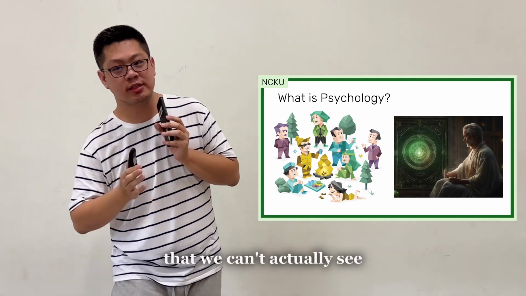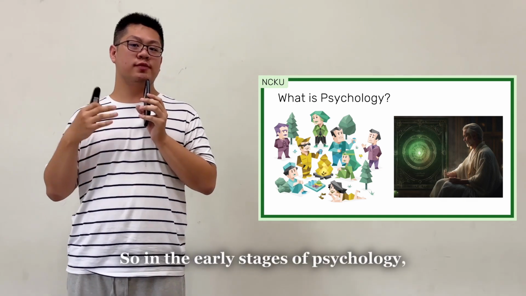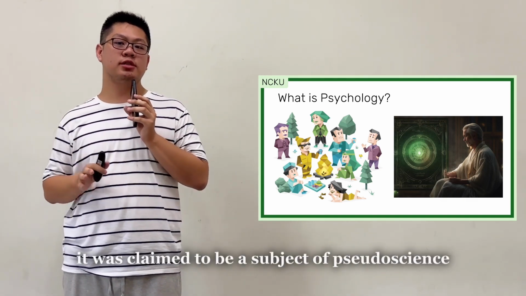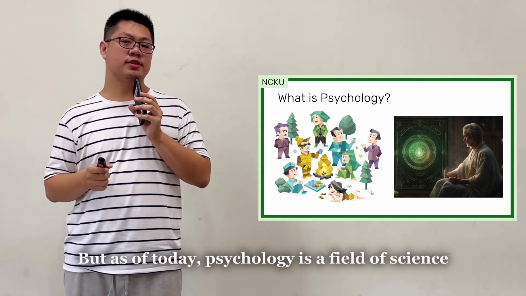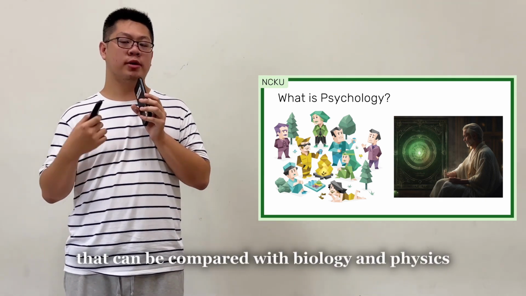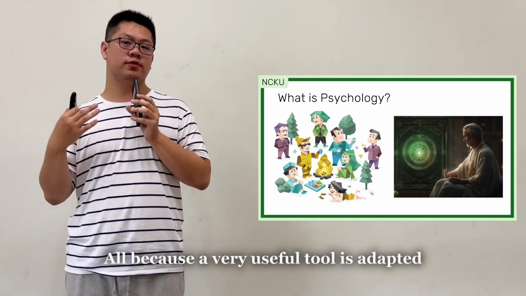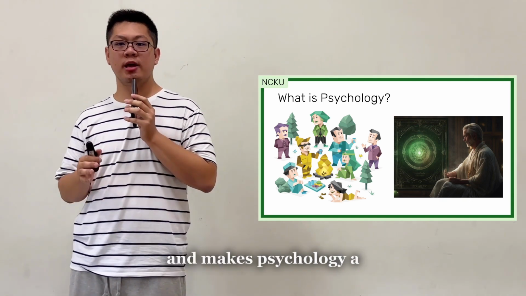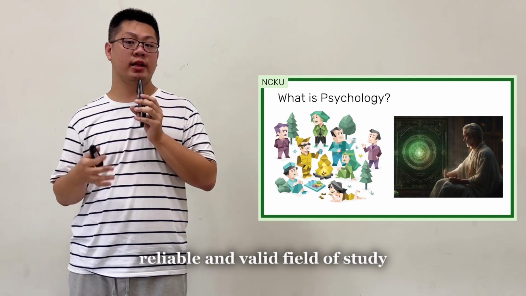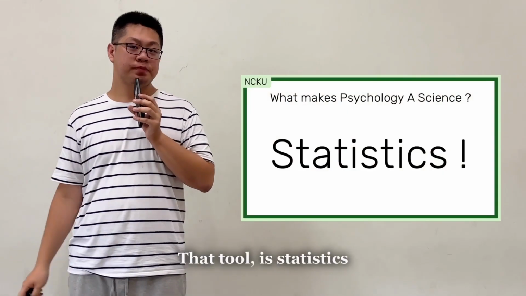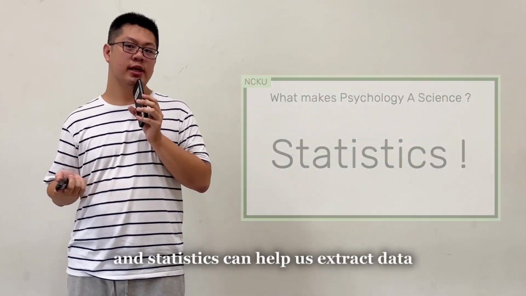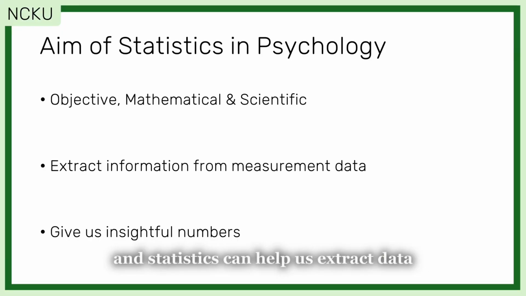we can't actually see. So in the early stages of psychology, it was claimed to be a subject of pseudoscience. But as of today, psychology is a field of science that can be compared with biology and physics, all because a very useful tool is adapted and makes psychology a reliable and valid field of study. That tool is statistics. Psychology is about people, and statistics can help us extract data from a sea of people and make sense of the results.